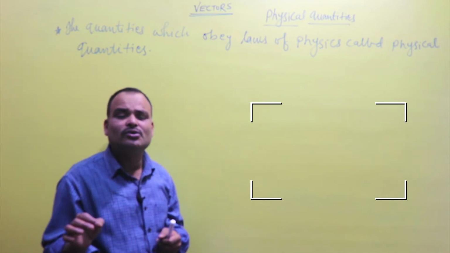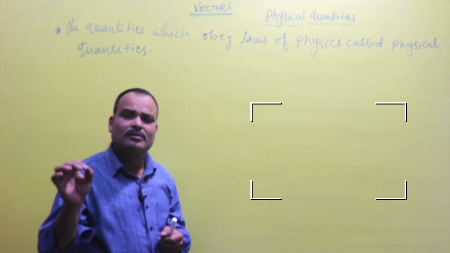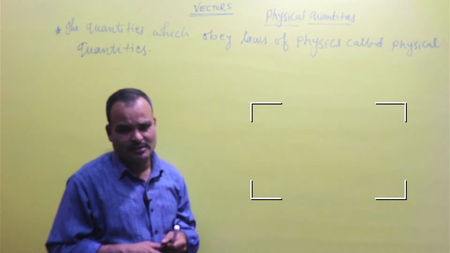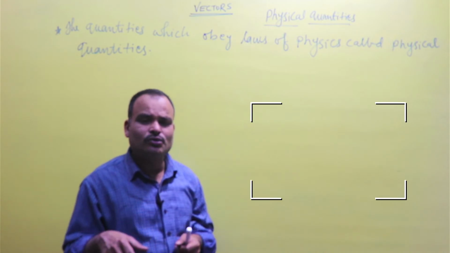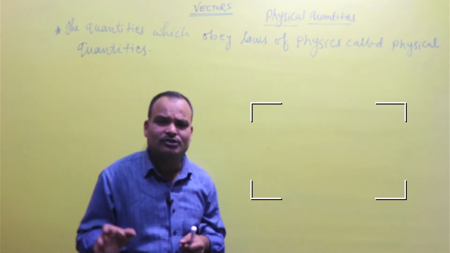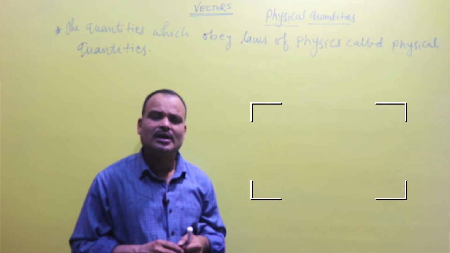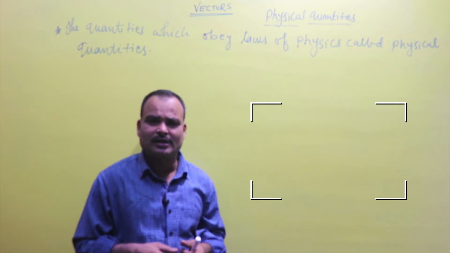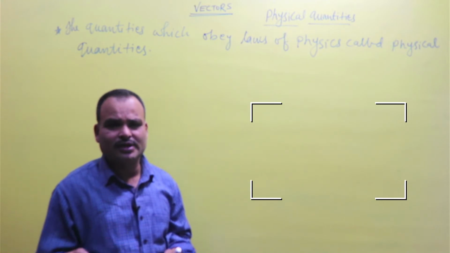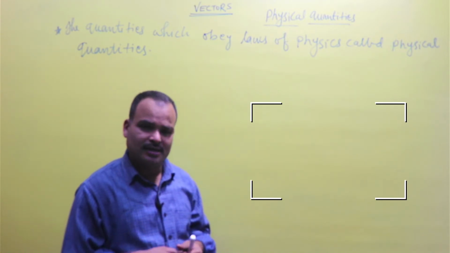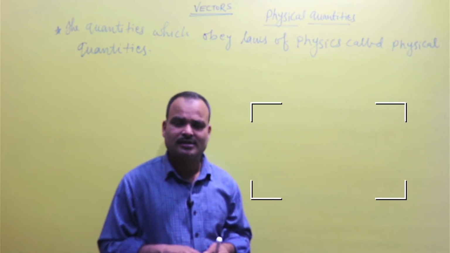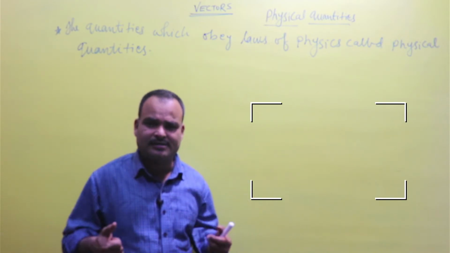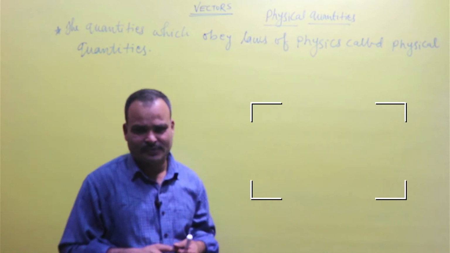We are not able to see an electron, but we experience its effect, and the electron works in electric circuits. That means there is an existence of the electron.